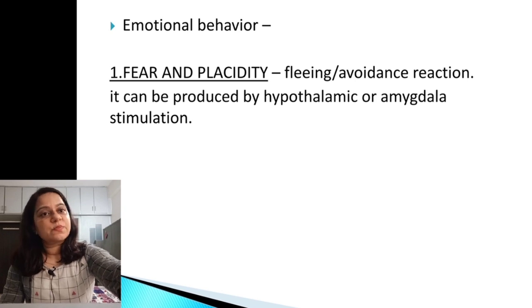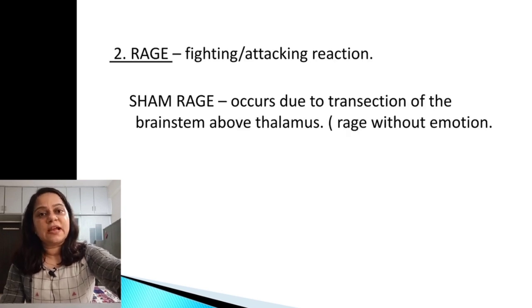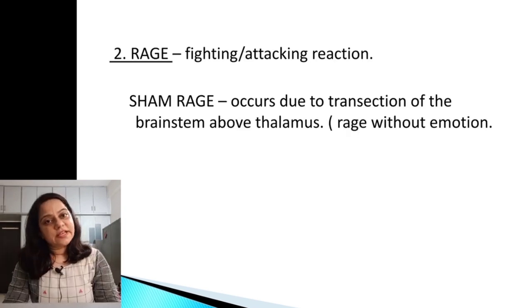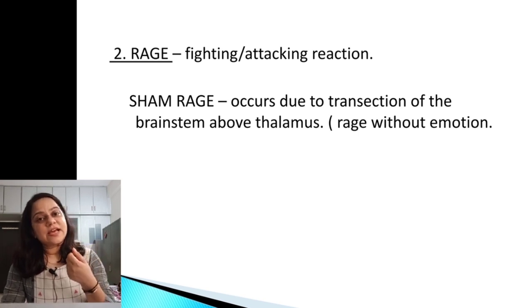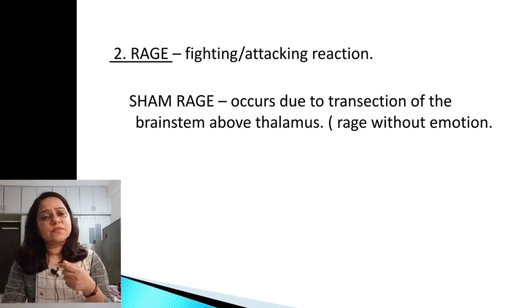It can be produced by hypothalamic or amygdala stimulation. Then rage. It is associated with fighting or attacking reactions like hissing, spitting, biting, clawing. These kinds of reactions are associated with the rage reaction. It is because of strong stimulation of the punishment centers of the brain.